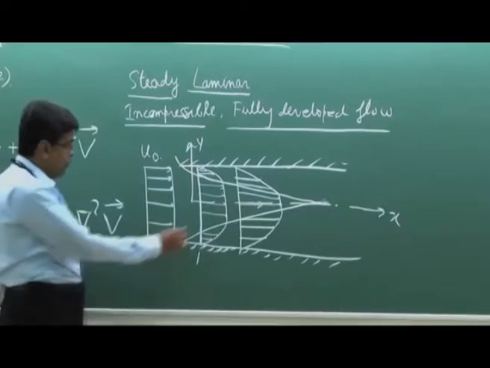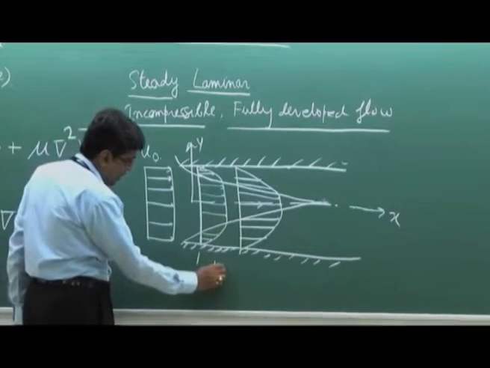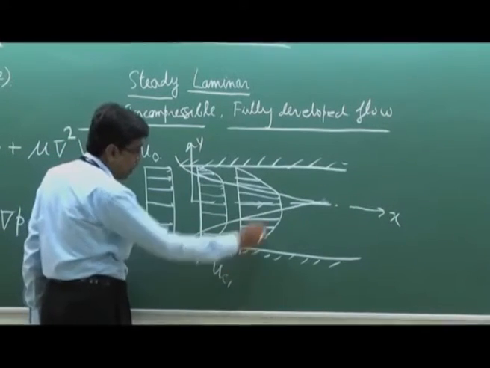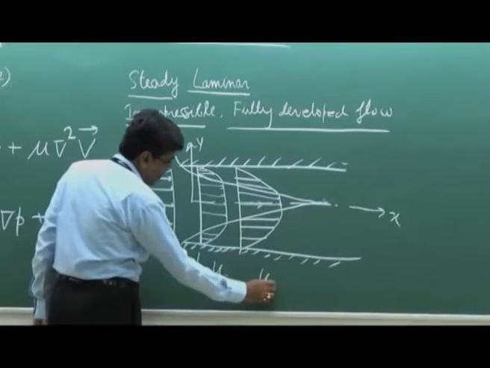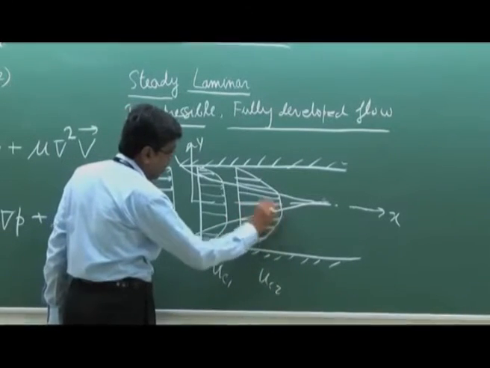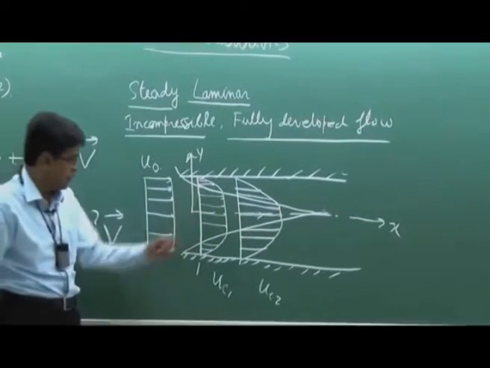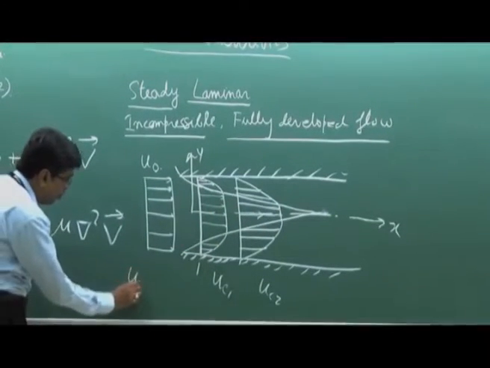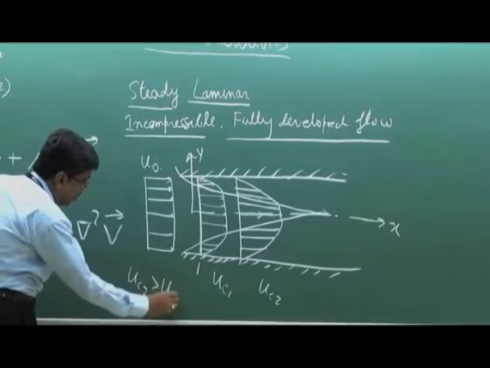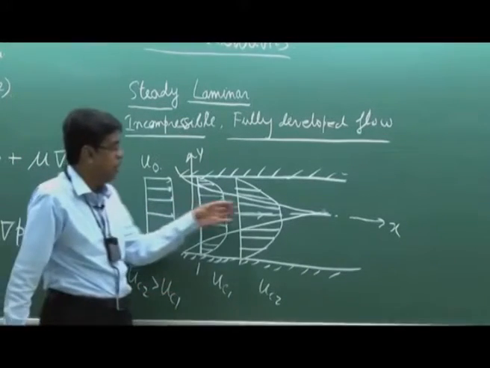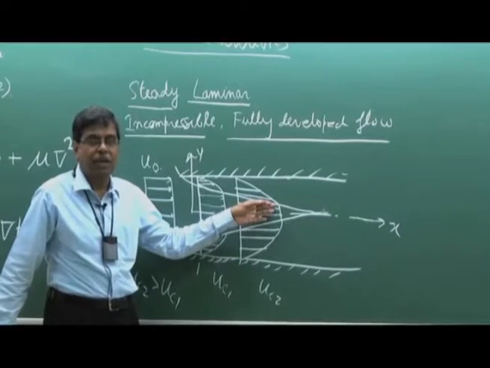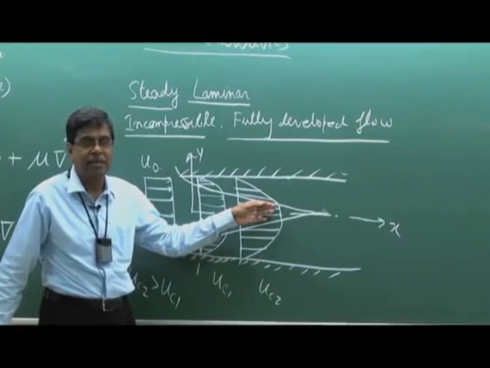Why? If we consider the center line velocity for section 1 as uc1 and this center line velocity as uc2, center line meaning the potential core velocity, the velocity in the potential region, then uc2 is greater than uc1. That means the potential core is accelerated. In the potential core, the velocity is increasing.